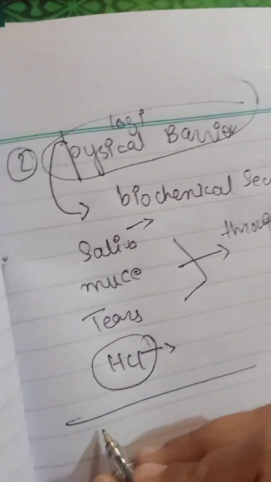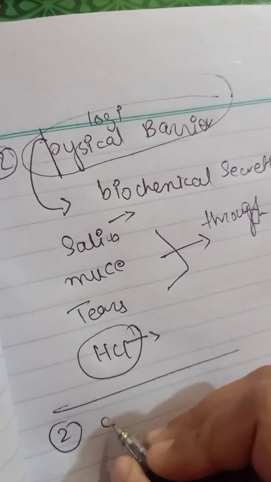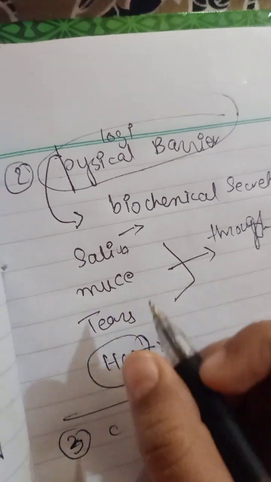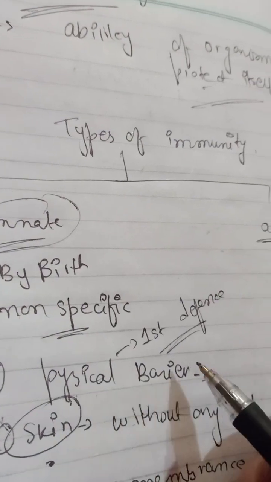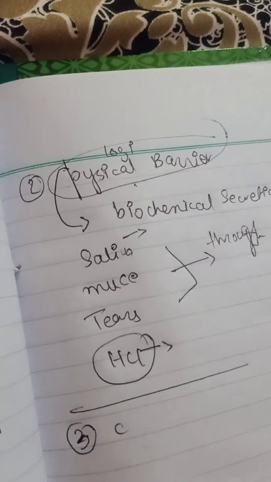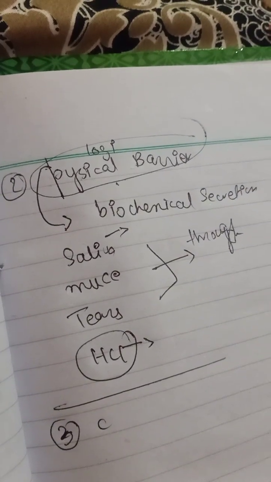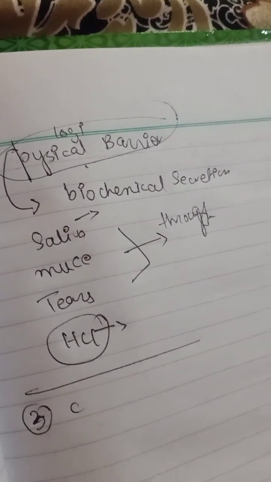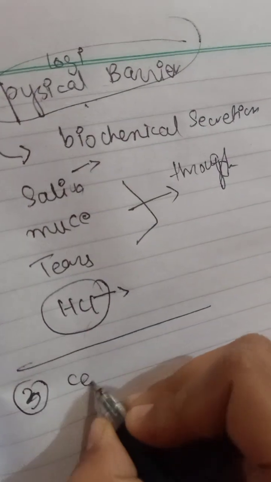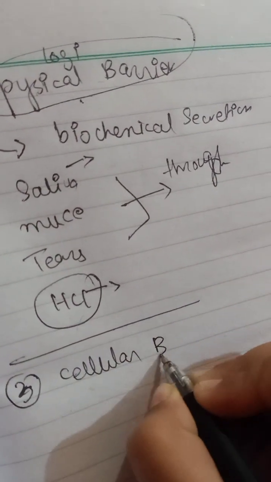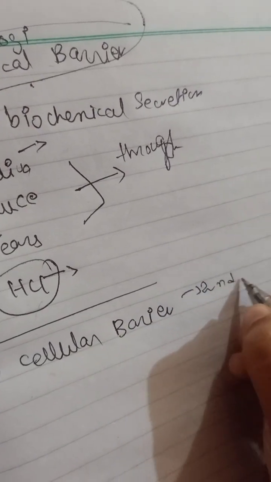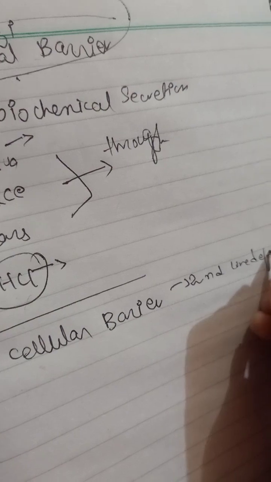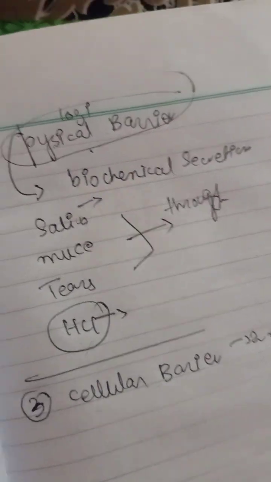Okay, so now we have the third barrier, sorry, this is the third barrier. The physical barrier and the physiological barrier, the secretions, these both make the first defense of our body. The cellular barrier makes the second line of defense. I'll tell you what it is and so on in the next videos.